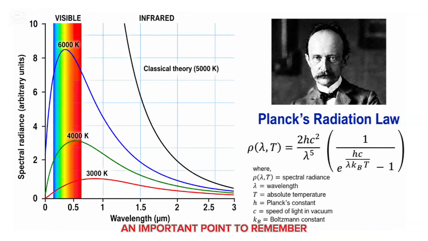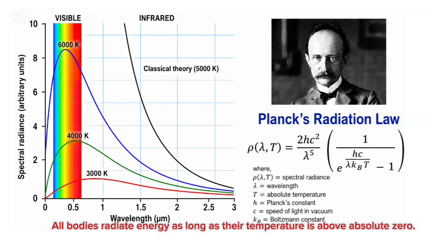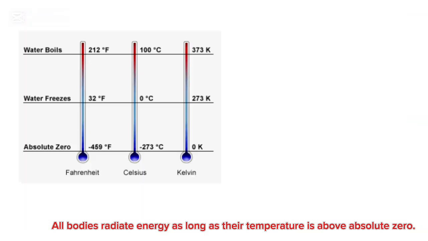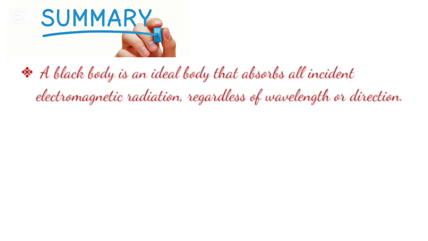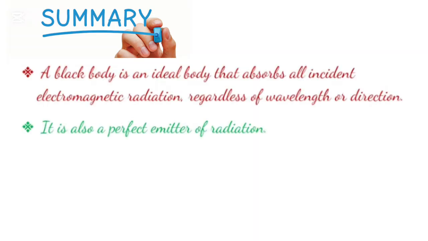An important point to remember: all bodies radiate energy as long as their temperature is above absolute zero. The amount and type of radiation emitted depends mainly on the temperature and the nature of the surface. In summary, a blackbody is an ideal body that absorbs all incident electromagnetic radiation regardless of wavelength or direction. It is also a perfect emitter of radiation.